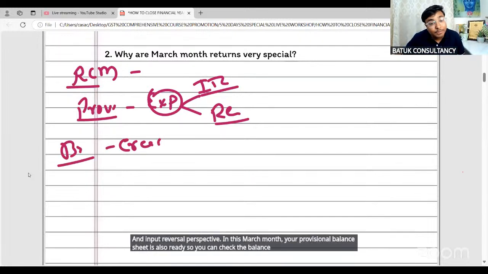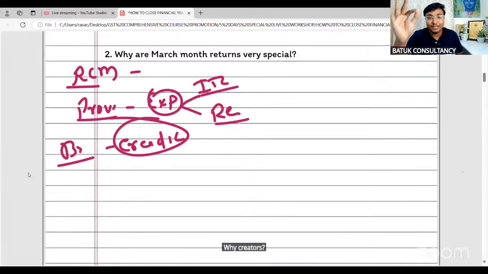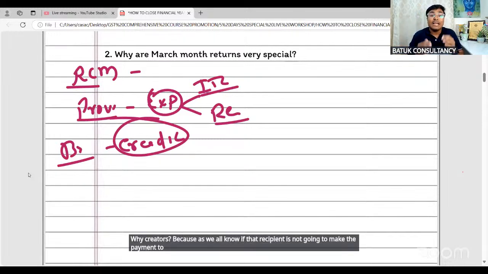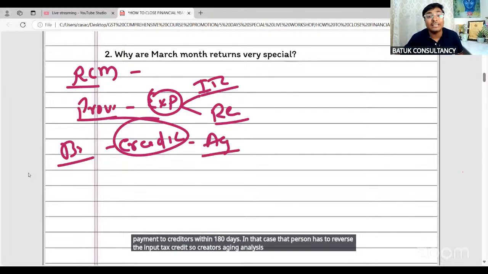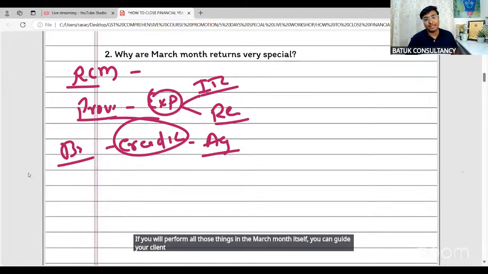from creditors perspective. Why creditors? Because as we all know, if the recipient is not going to make the payment to creditors within 180 days, in that case that person has to reverse the input tax credit. So creditors aging analysis is also important in March month. If you perform all those things in the March month itself, you can guide your client especially.